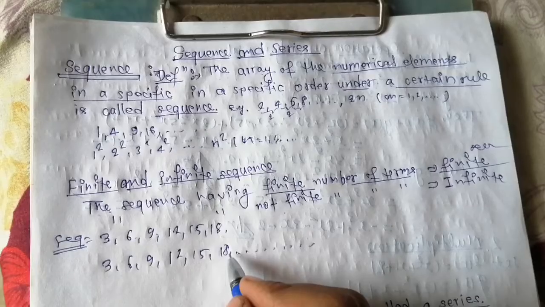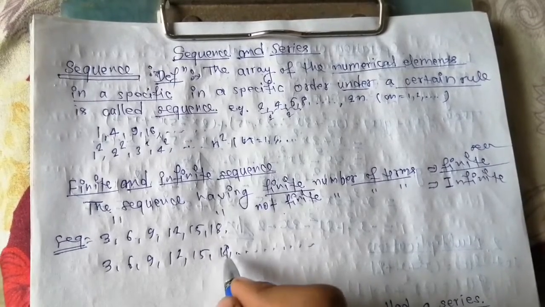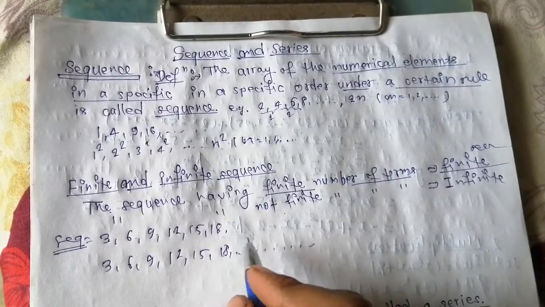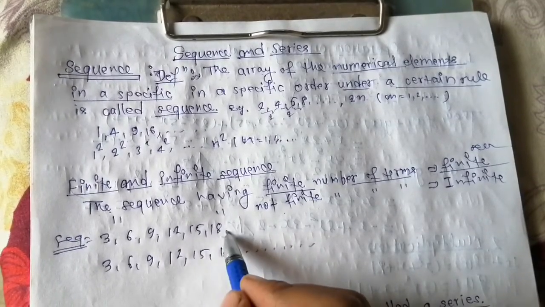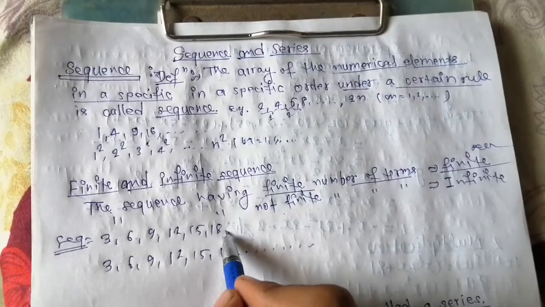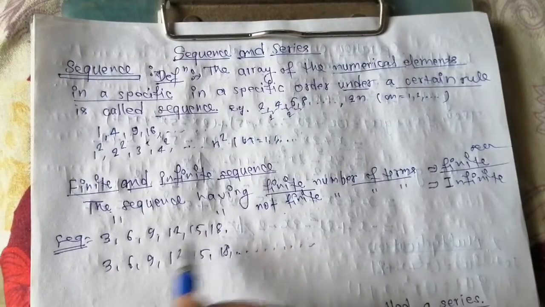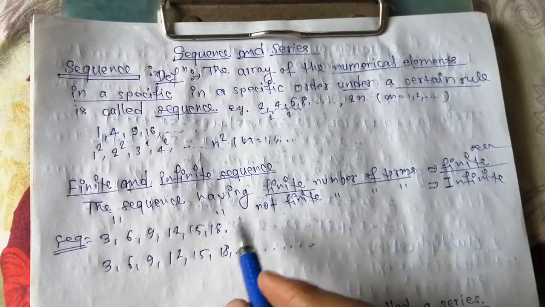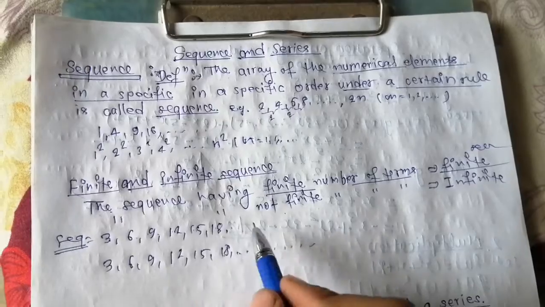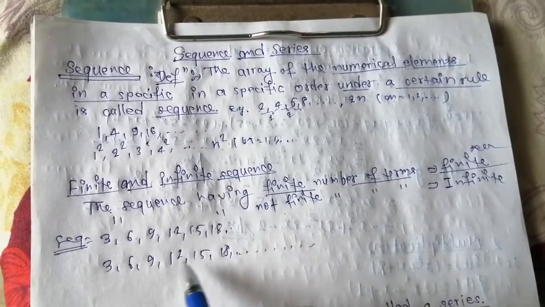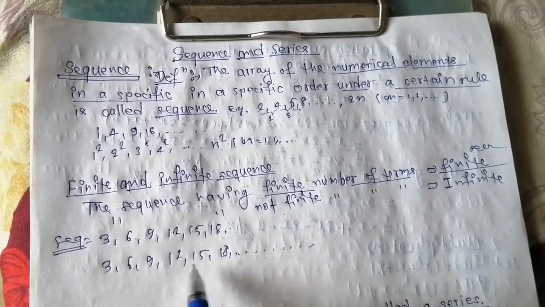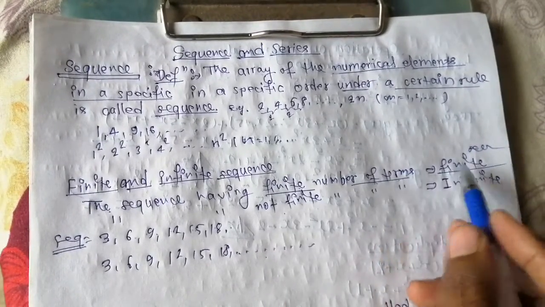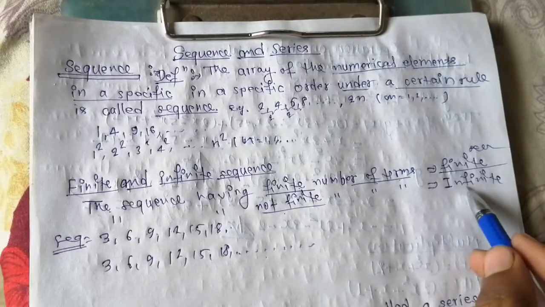It does not stop at 18; after 18 there should be more members. In the first sequence it stops at 18, so it has a fixed number of elements that we can count, which is 6. In the other we cannot say, as it is continuous. So having a finite number of terms is called finite, and otherwise it is called an infinite sequence.